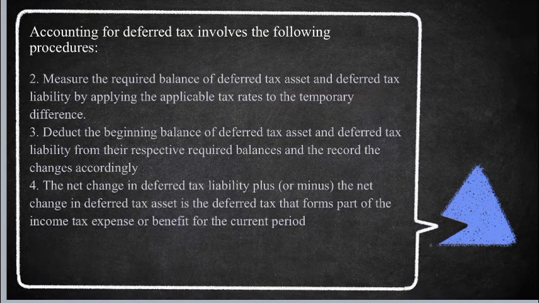Number 2, measure the required balance of deferred tax asset and deferred tax liability by applying the applicable tax rates to the temporary difference. Number 3, deduct the beginning balance of the deferred tax asset and deferred tax liability from their respective required balance and then record the changes accordingly. Number 4, the net changes in the deferred tax liability plus or minus the net difference in deferred tax is the deferred tax that forms part of the income tax expense or benefit for the current period.